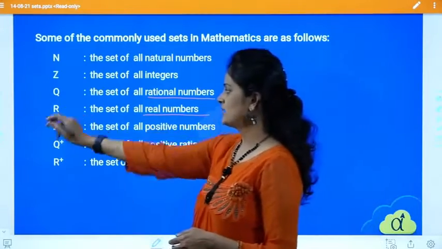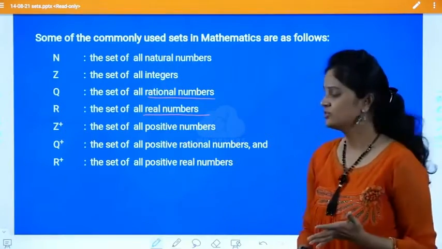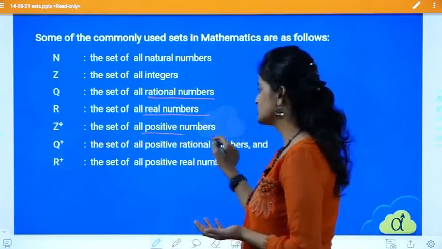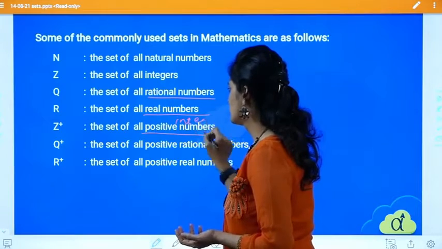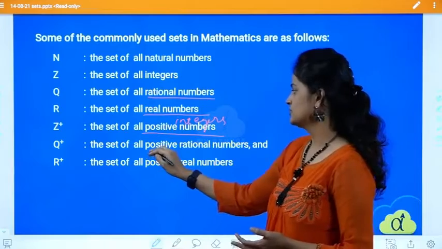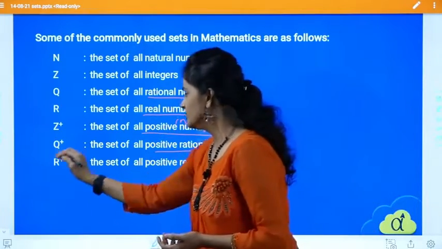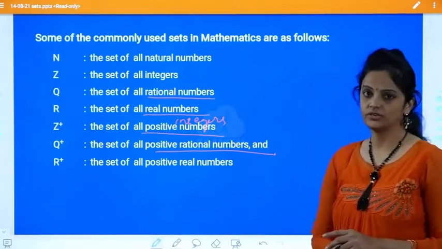So that is denoted by R. And these also you should know: what is Z plus, what is Q plus, what is R plus. Z plus is nothing but all positive integers. And Q plus, when I take it, has to be positive rational numbers. Okay. R plus is for positive real numbers. These are the common sets we use.